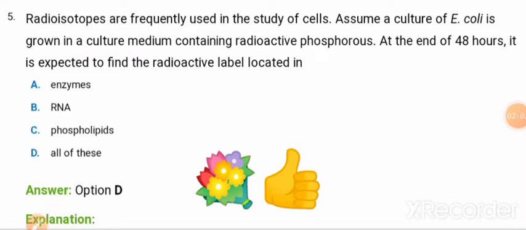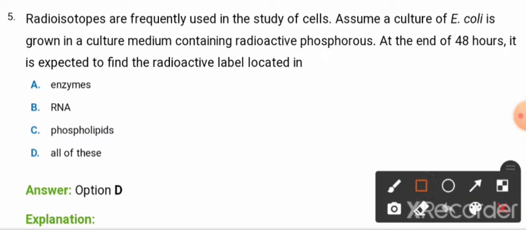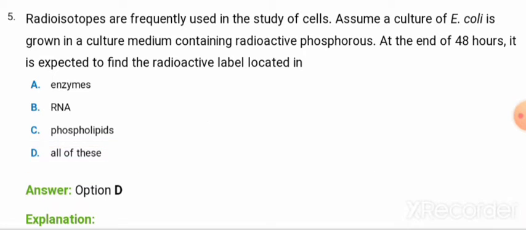Then next question, friends, question number 5: radioisotopes are frequently used in the study of cells. Assume a culture of E. coli is grown in a culture medium containing radioactive phosphorus. At the end of 48 hours, it is expected to find the radioactive label located in option A enzyme, option B RNA, option C phospholipid and option D all of the above. So friends, option D, all of the above, is the correct answer, okay.